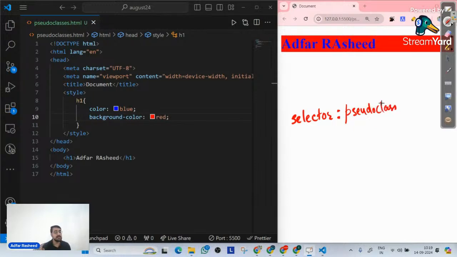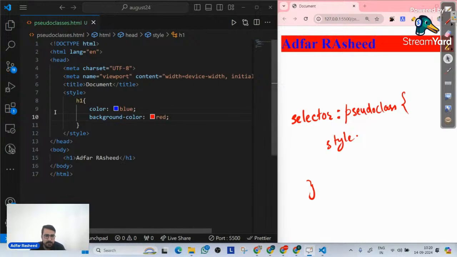So a pseudo class will always be denoted and represented, if you have to identify whether I am using a pseudo class or later on we will discuss pseudo elements, in between we write a colon as a symbol. And then we simply write our style, whatever our style properties are. Let's talk about an example over there. As of now, if you look at this particular h1 tag, it's a selector, it's a name selector.